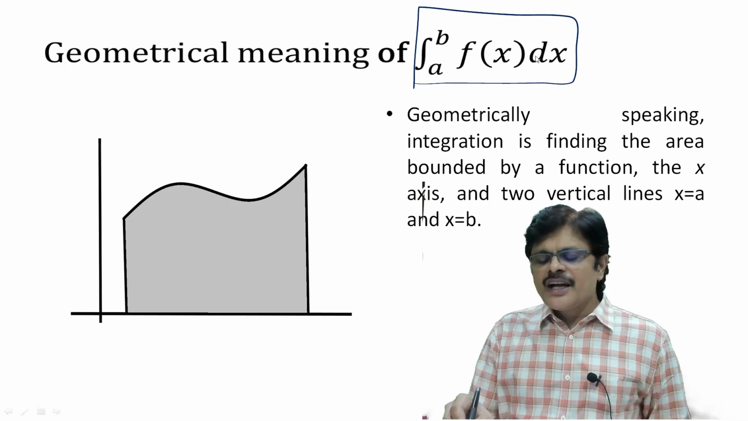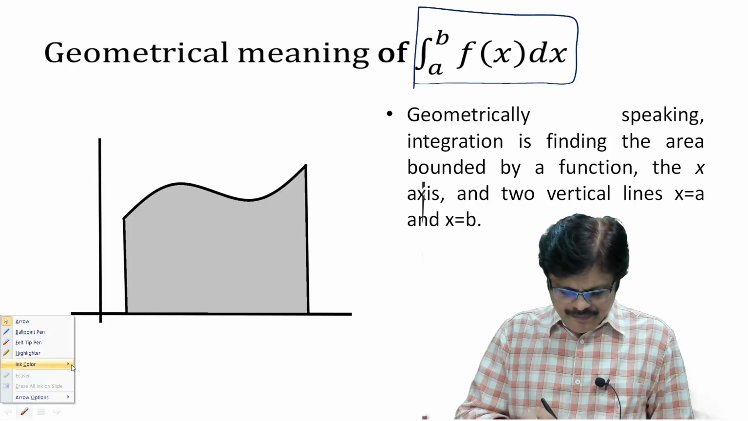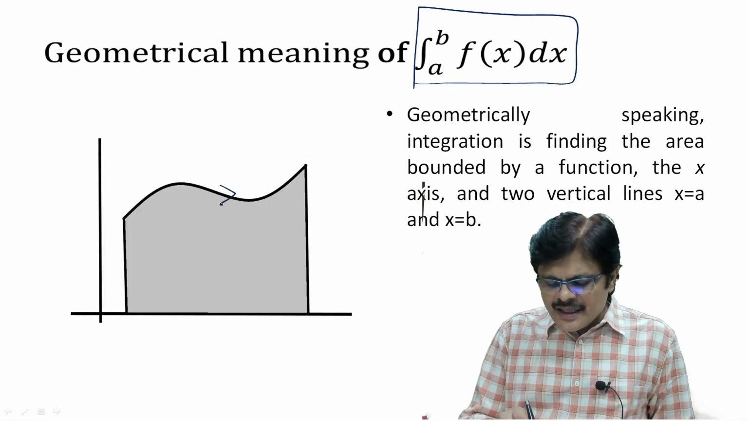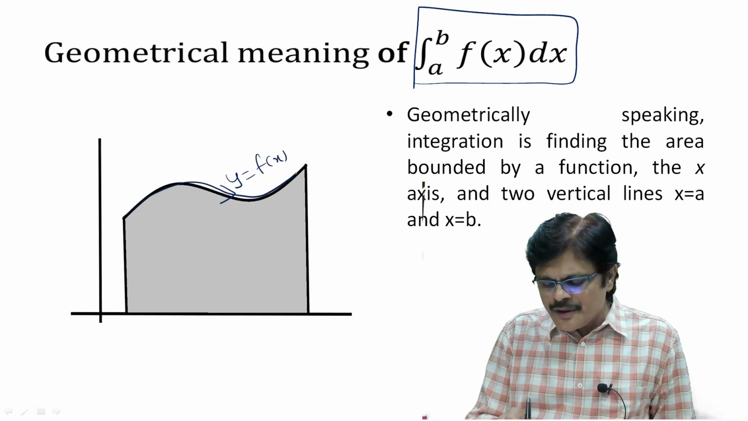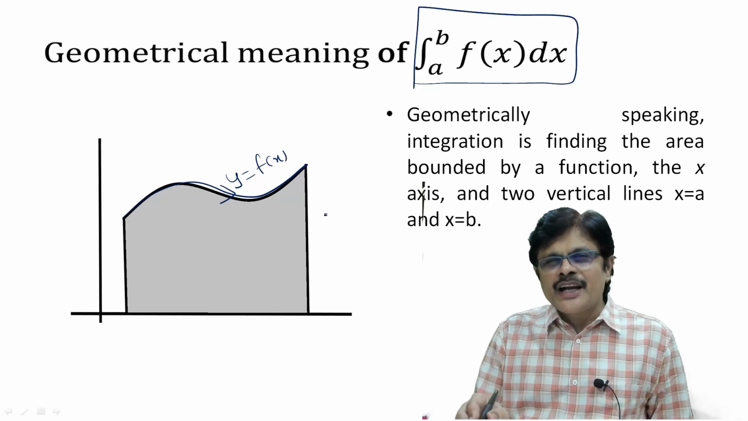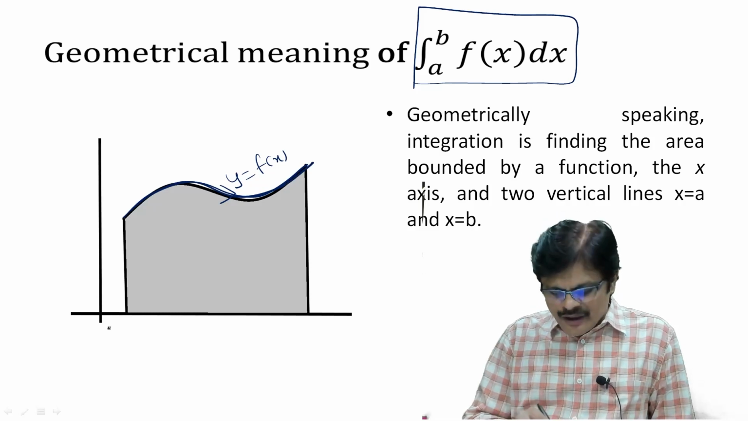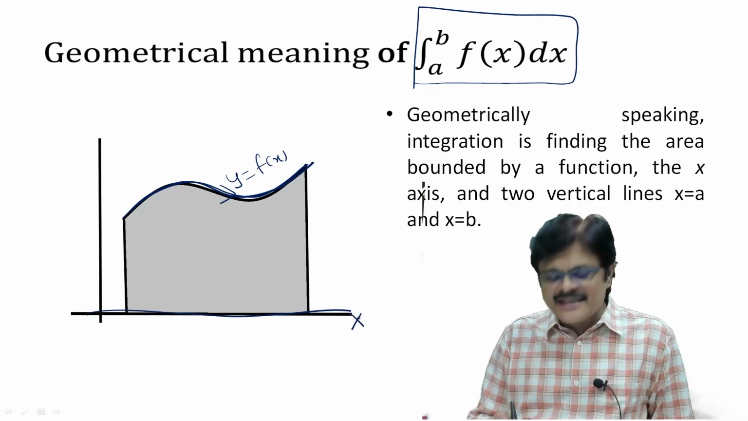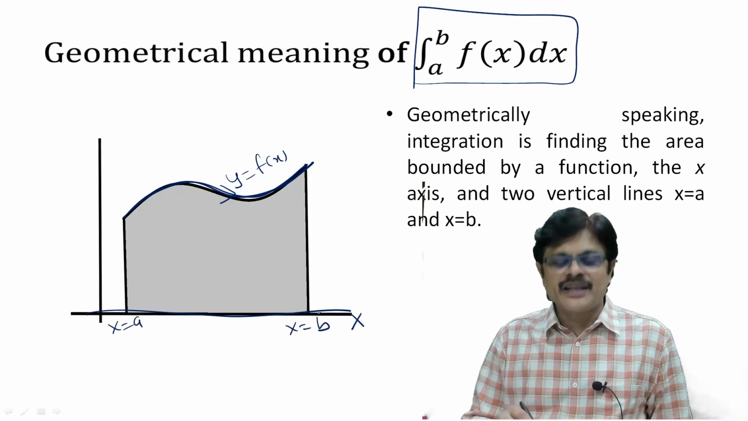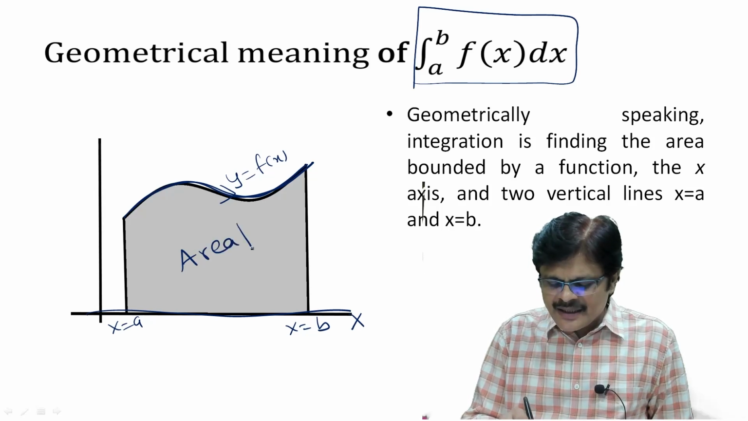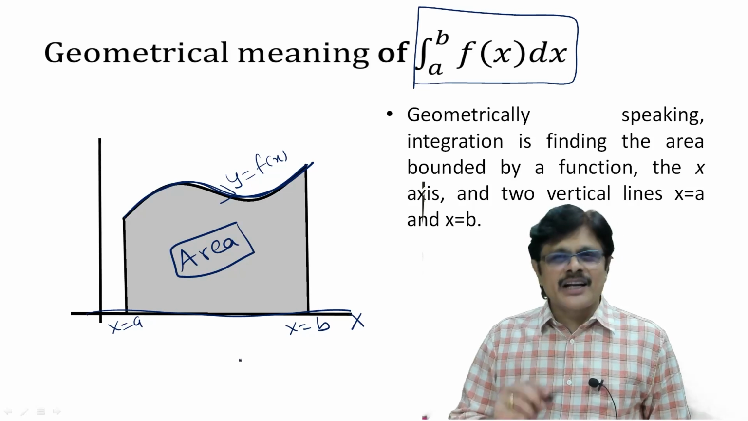Now integral a to b f(x) dx means, see, this is the graph of the function y is equal to f(x). So when you say integral a to b f(x) dx, you are finding the area between the curve y is equal to f(x) and the x axis from x is equal to a to x is equal to b. That is, you are finding this shaded area. See, this is the geometrical meaning.